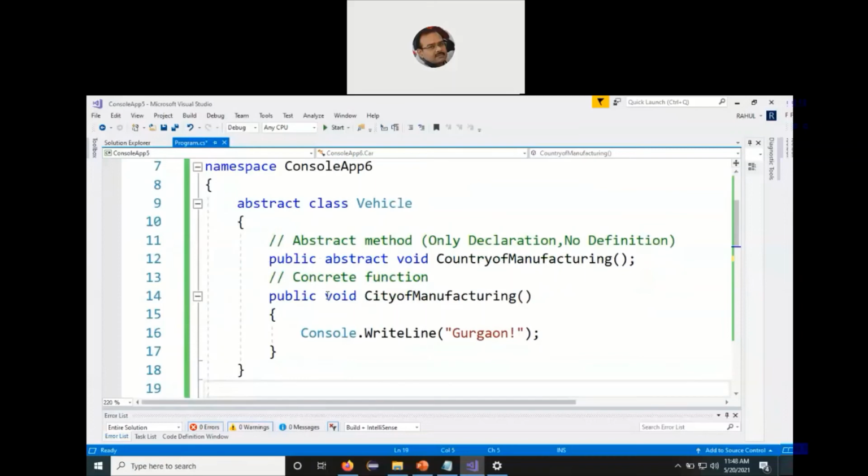Now take an example where in a company a project manager has a team of 4 to 5 programmers. They are in an SDLC, the software development lifecycle, and he is dealing with a project where he himself defines the structure or the schema of the project: what the different modules are going to be, what different functions are within the modules. He himself gives the names of the functions along with the prototype and the parameters they are going to receive, and he declares all these functions as abstract in nature.